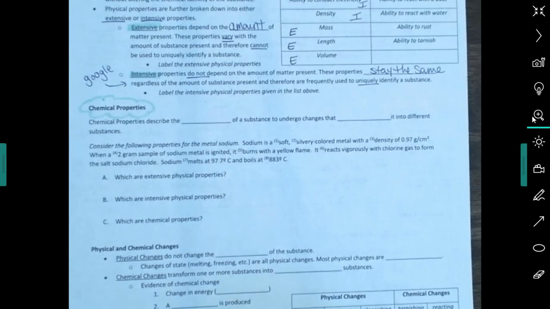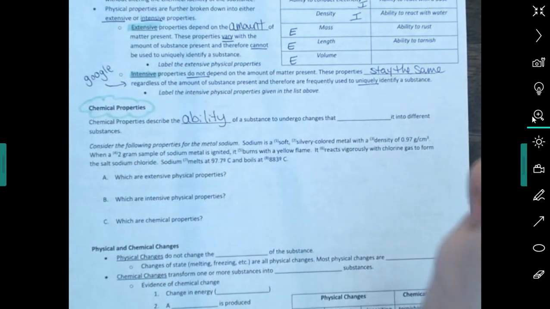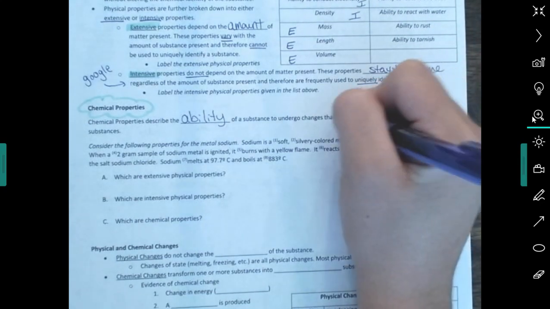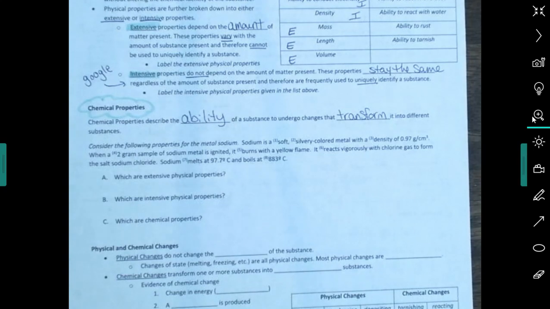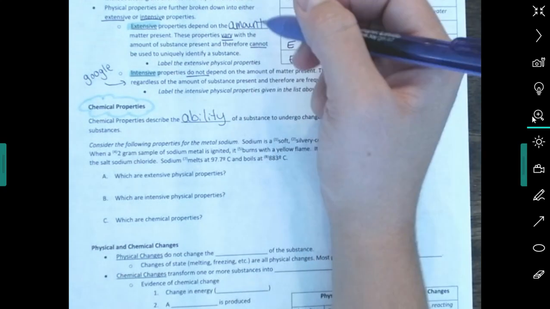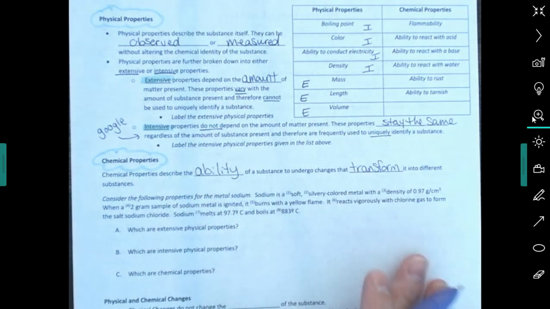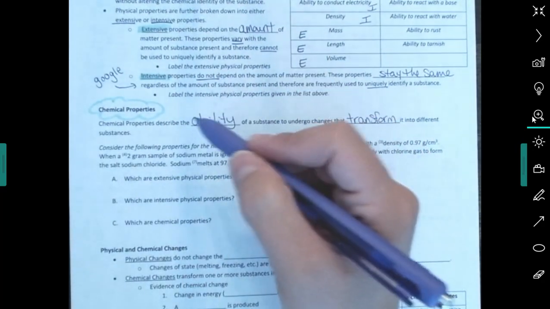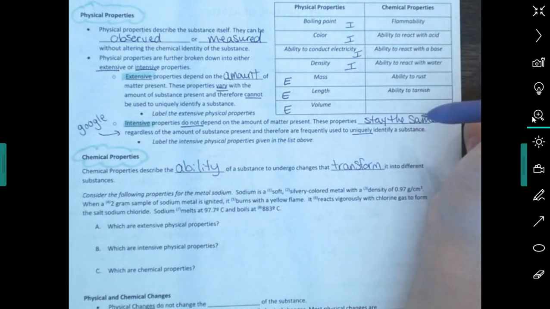Chemical properties describe the ability of a substance to undergo changes that transform it into a different substance. So again, physical properties can be observed or measured without changing the chemical identity. Chemical properties, if you were to observe or measure a chemical property, like these chemical properties here, then it would alter the chemical makeup of that substance.